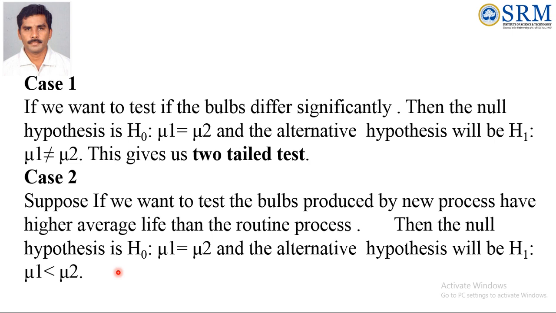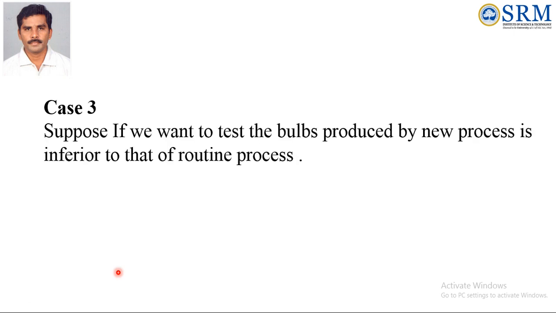Okay, that is the second case. This gives us the left tail test. Case 3: suppose we want to test that bulbs produced by the new process are inferior to those of the routine process. Here the new process is inferior. That means they want to prove that the routine process is better than the new process.